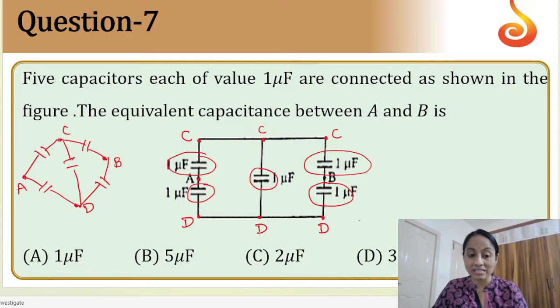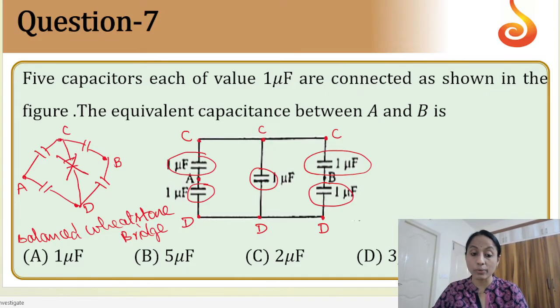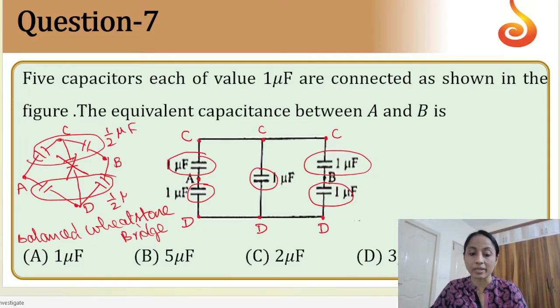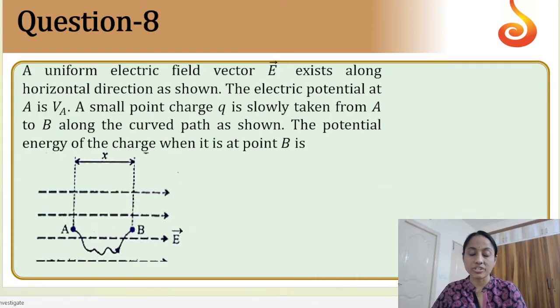So this is a balanced Wheatstone bridge condition. There is no current or charge flowing through the middle capacitor. Now these two are in series, and these two are in series, so here comes 1 by 2 microfarad and here comes 1 by 2 microfarad. These 1 by 2 and 1 by 2 are in parallel, so the answer comes out to be 1 microfarad. Option A is correct.